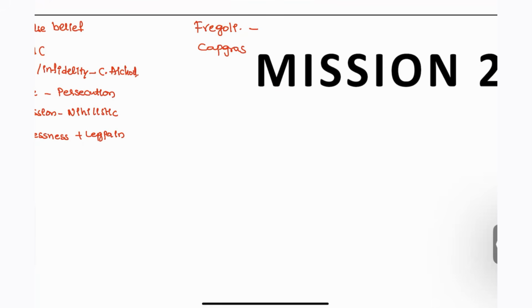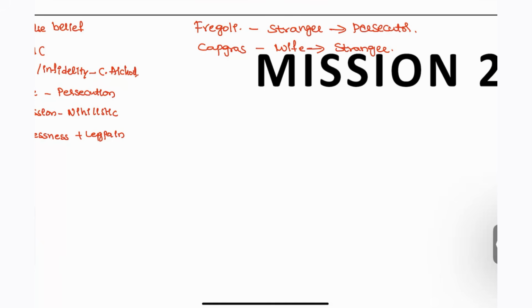So we feel that a stranger is our persecutor. And Capgras is the opposite to that. A known person, for example our wife, is seen as a stranger. So this is the misidentification delusion seen in Fregoli and Capgras syndrome, right?